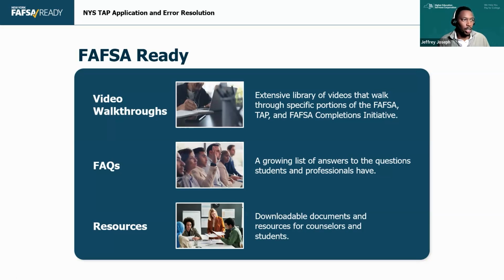I also have this resource here on common errors and how to fix them. We looked at some of the errors that we saw happening, and then we created this document on what students can do, why that might be happening, and how to fix those errors on their own, or if they have to call the call center or make an appointment with the call center to correct those issues. As of right now, the call center is by appointment only. So they have to go to the website, hit get help, schedule a call, and then pick a time slot on the available date. Like I said, the last I checked, the next available date was October 22nd or 23rd. We are way far out right now.